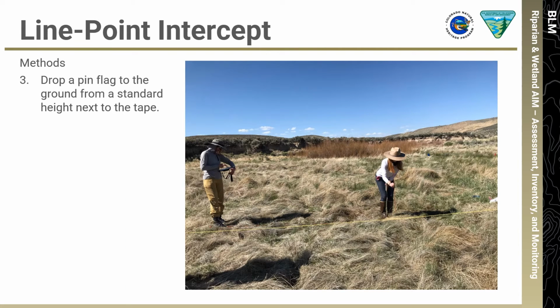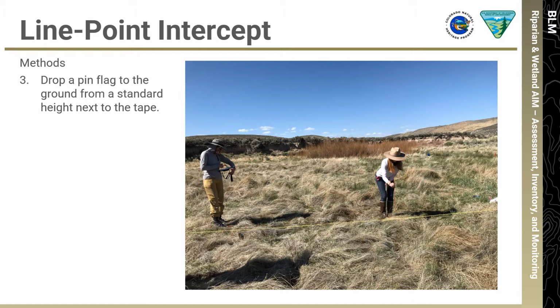The next step is to drop a pin flag to the ground from a standard height next to the tape. Keep the pin vertical to the center of the earth, regardless of slope. Hold the pin a few centimeters from the tape on the side opposite from where you are standing. Make a controlled drop of the pin from the same height each time. Release the pin and allow it to slip through the hand until it hits the ground. Do not guide the pin all the way to the ground.